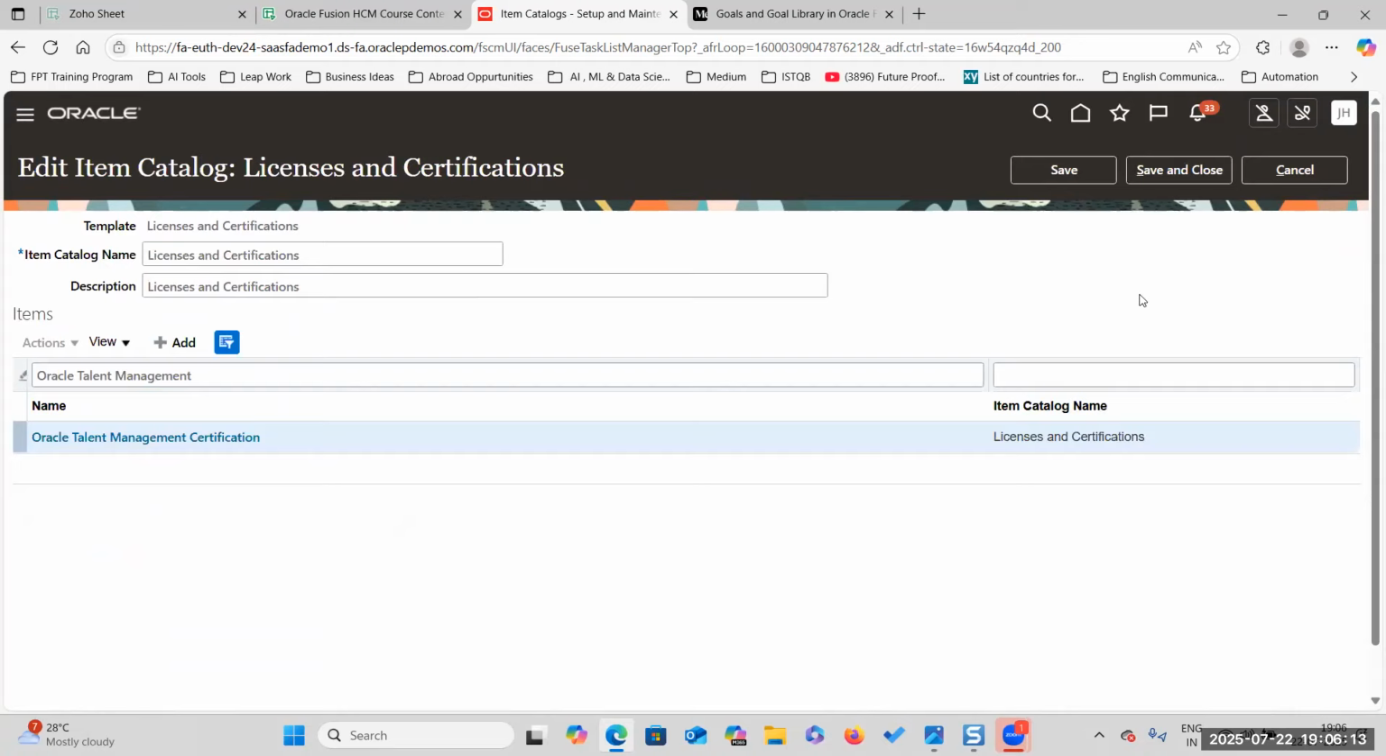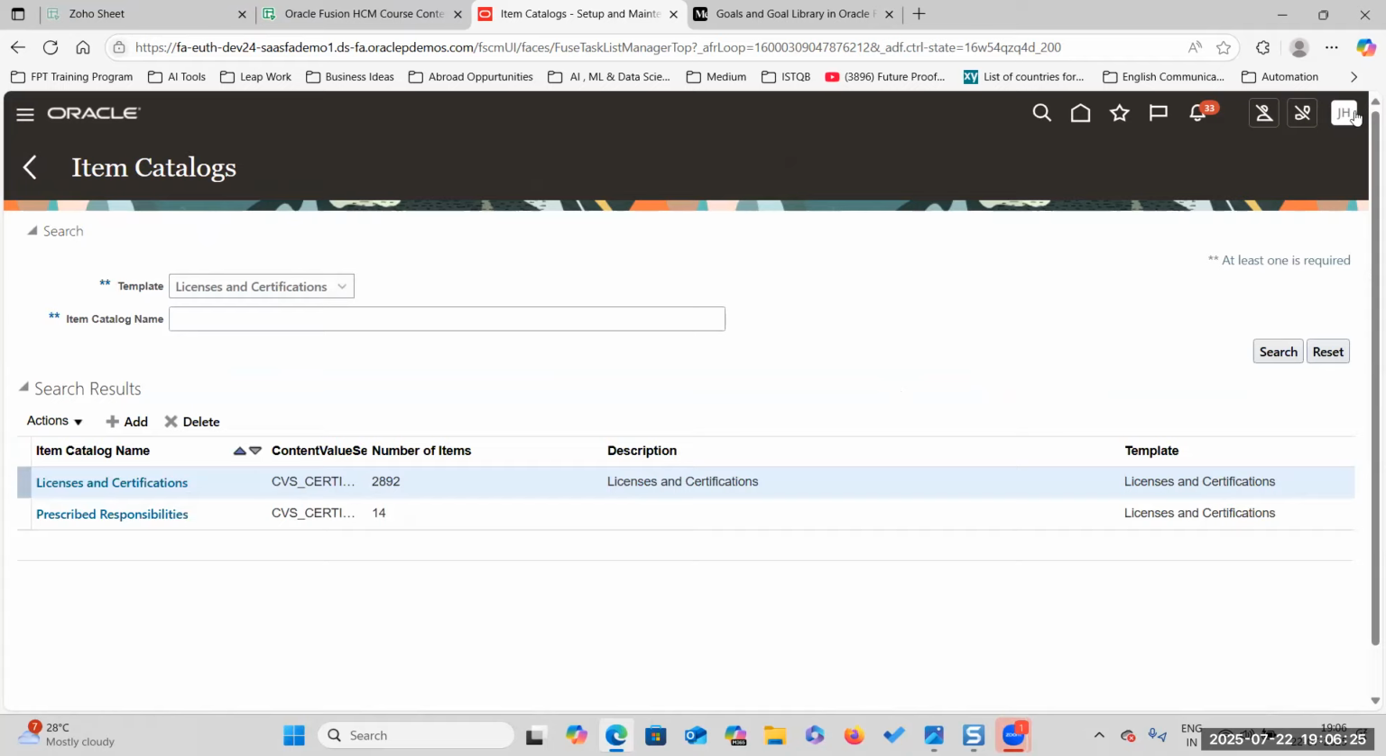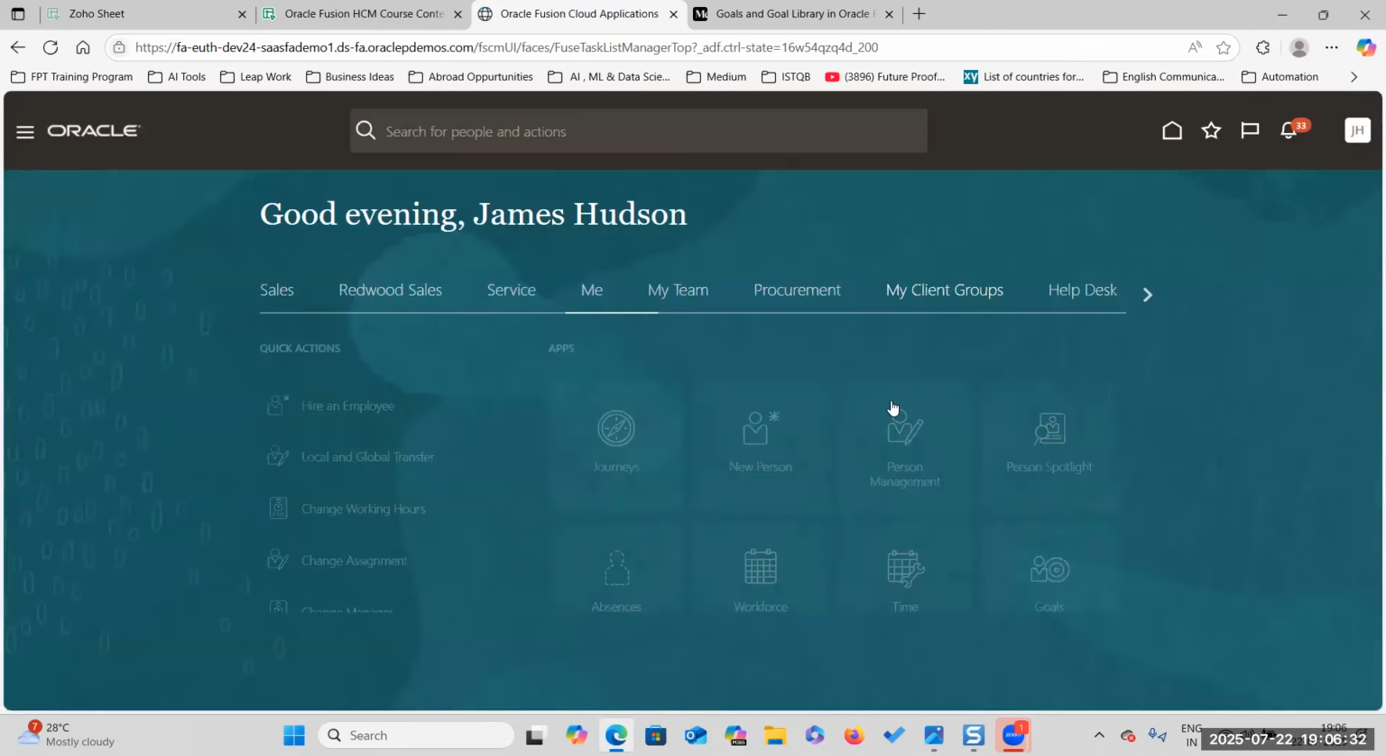So everybody understood what is the importance of profile management here? So what is the certification we have added? We are going to use it in the target outcomes for the particular goal. Okay. Now go to goal library.